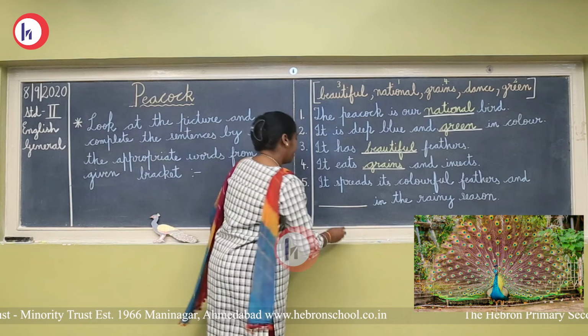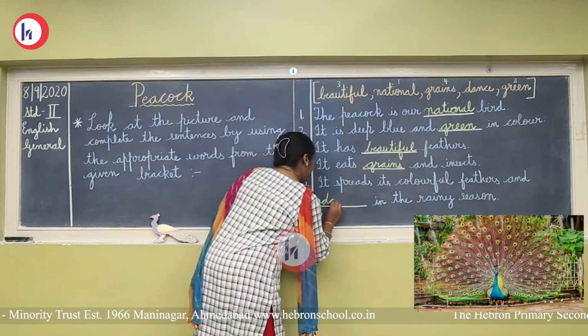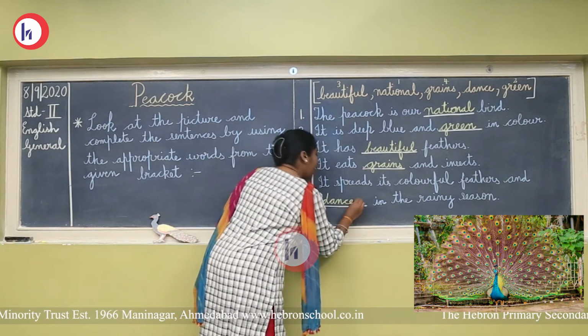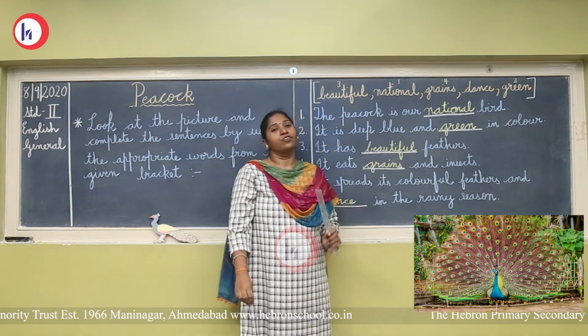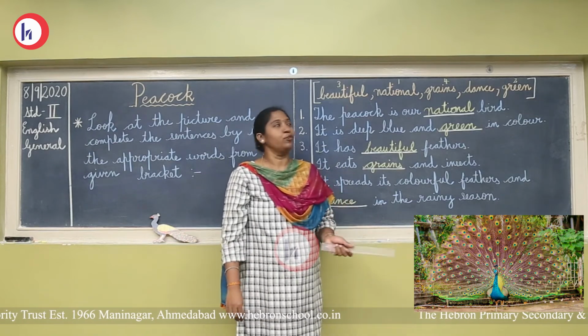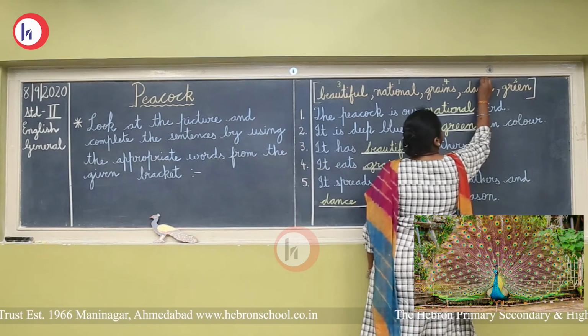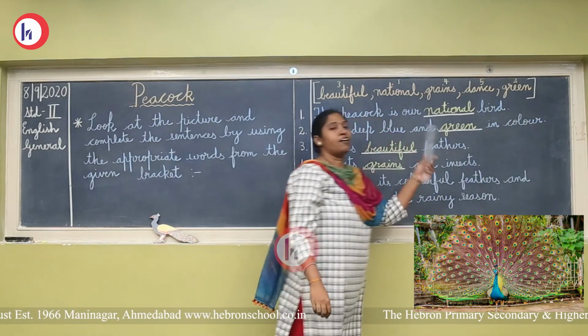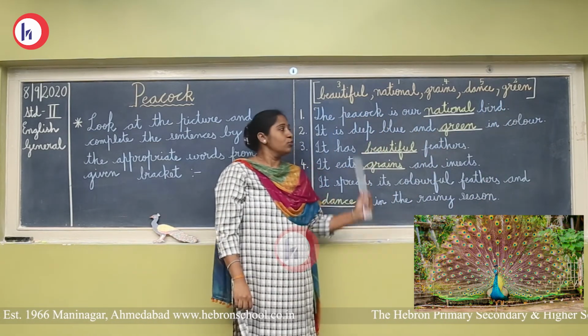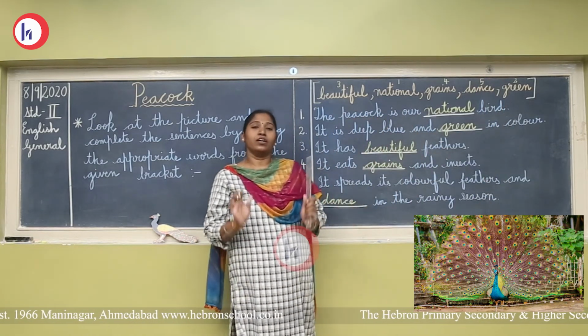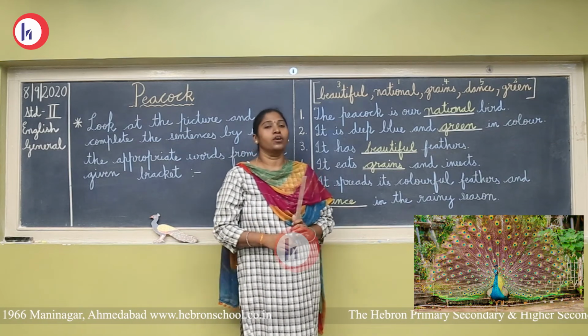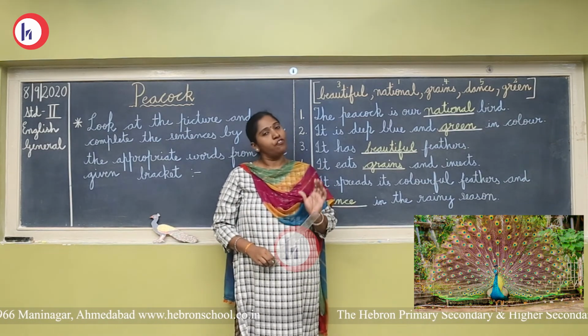Yes. Now we will write the word D-A-N-C-E, dance, and we will not forget to mark. What number we are going to give it? We are going to give it number 5. Yes, children, number 5. Now, children, after completing this, you have to go through this and you have to write this in your English General notebook and stick a small picture of peacock also.